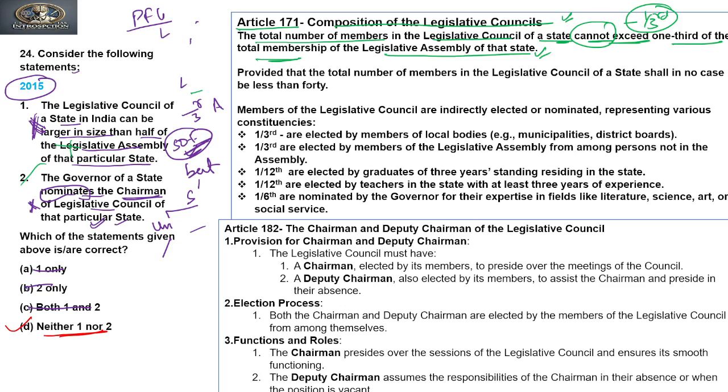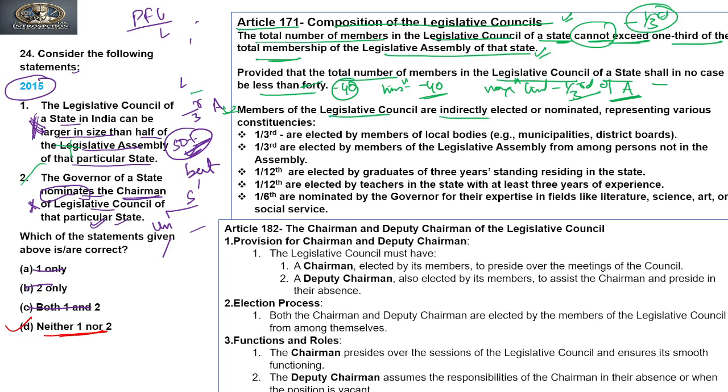Now it says, provided that the total number of members in the legislative council of a state shall in no case be less than 40. So the minimum strength has been given by the constitution for the council, and the maximum limit is also given, that it cannot cross more than 1/3 of the assembly. Clear? Now we will see how the members of a council are elected.